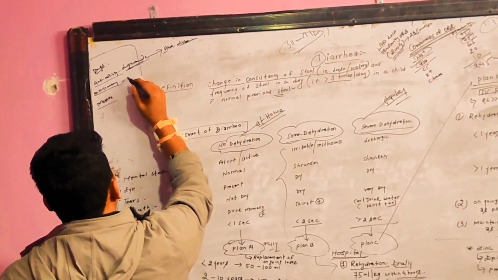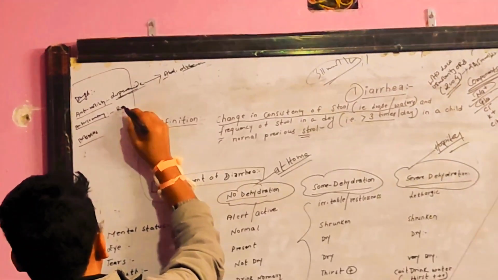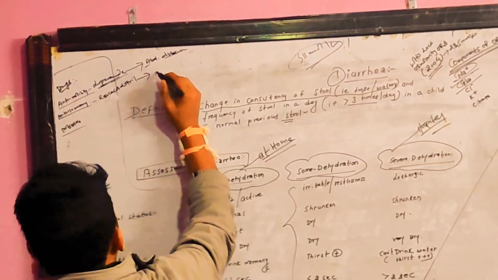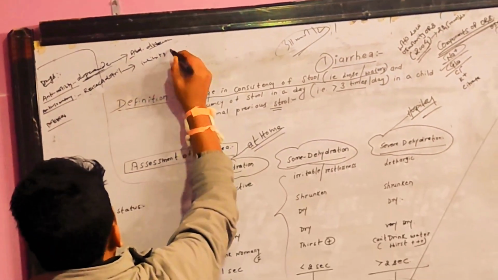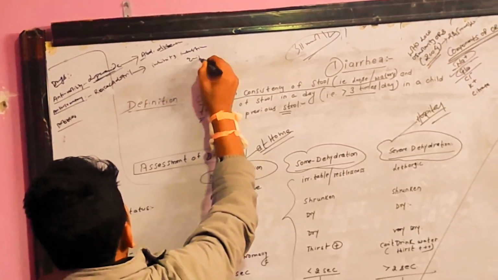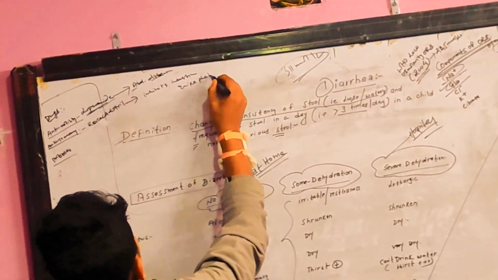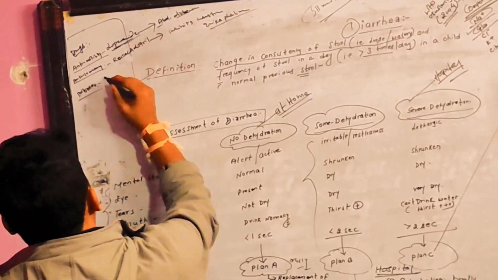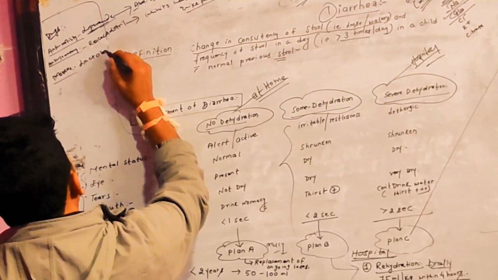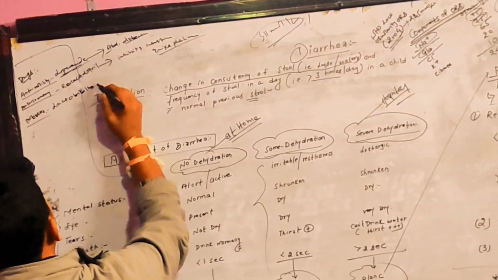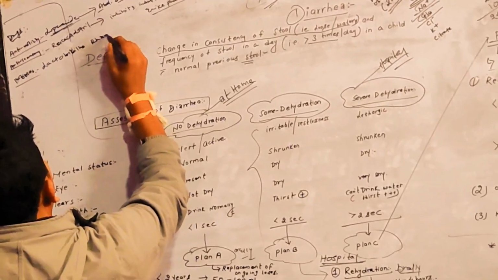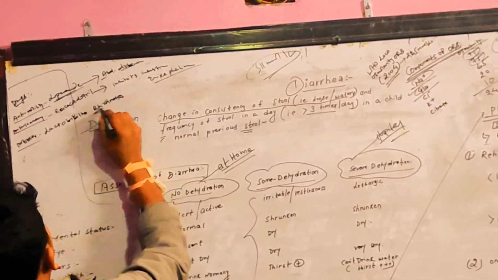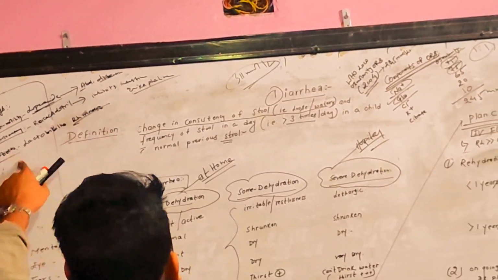Anti-secretory drugs like racecadotril inhibit intestinal enkephalinase. And probiotics like Lactobacillus rhamnosus. So these are the drugs we use.